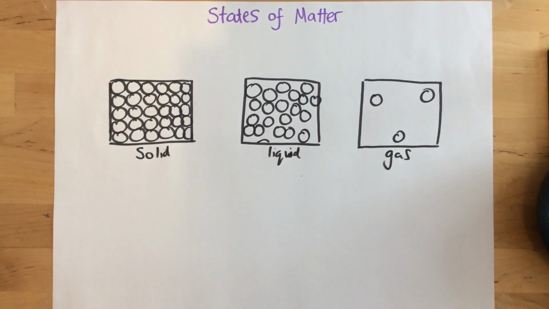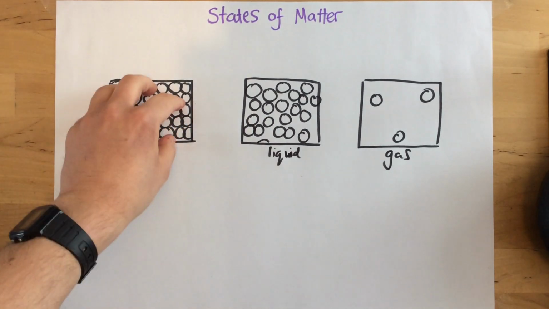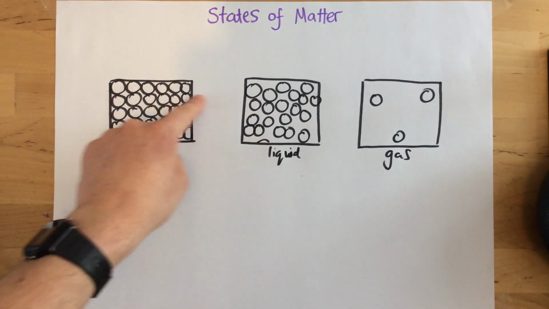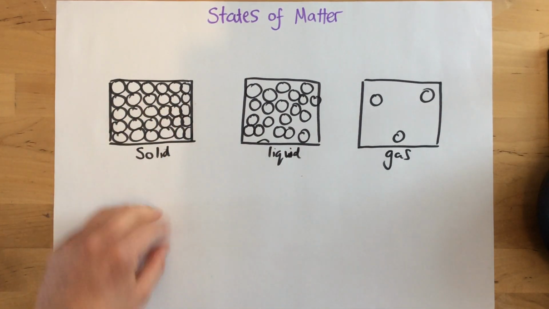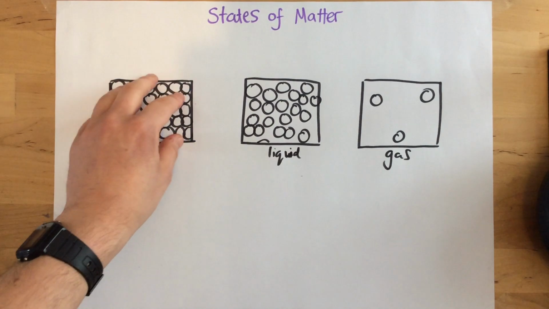Now, we're going to have a careful look at the arrangement of each of these. So first of all, let's start with solid. As you can see, in solids the particles are really closely packed together in a regular arrangement. For example, in these rows that we could see right here.